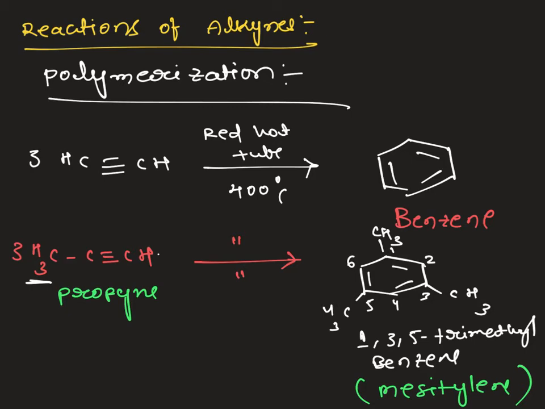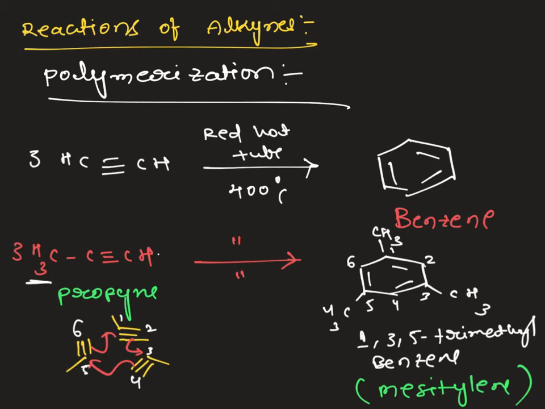Here also we can represent it in this fashion. If I take propyne, this is 1 mole, this is another mole, these are the 3 moles. This pi bond is migrated here, this pi bond is migrated here, and this pi bond is migrated, such that the methyl groups will be at the 1, 3, 5 positions. 1, 2, 3, 4, 5, 6. If you write in this fashion, you can clearly see where the substitution is.